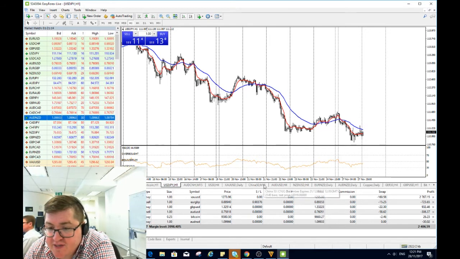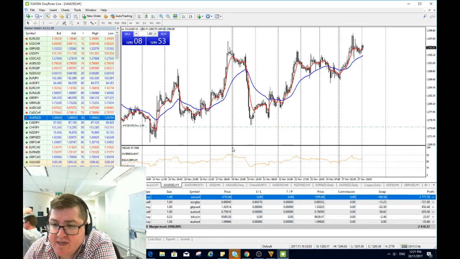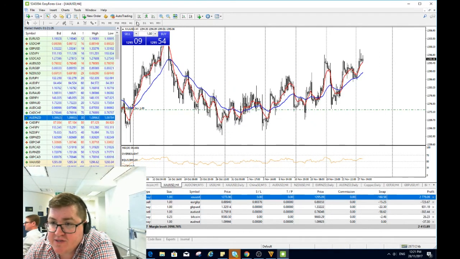The other big mover overnight, you can see here, gold surged back above 1290. It's looking well supported here. 1300s on the cards. Didn't really test it yesterday. Got pretty close though. We'll see if we can get back towards it in the coming days.